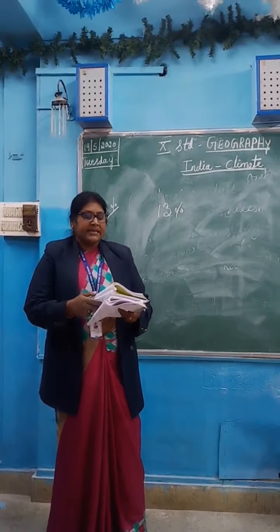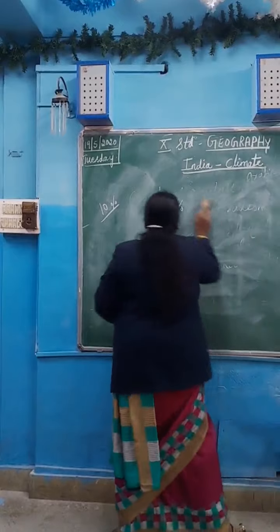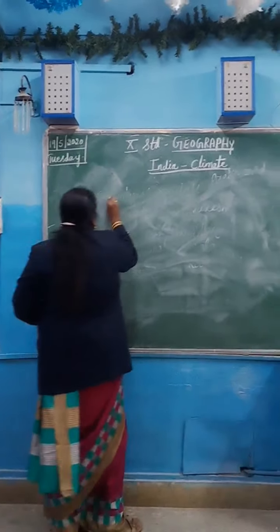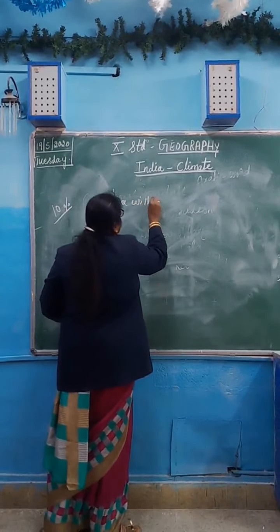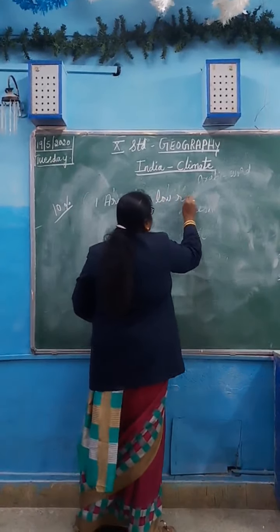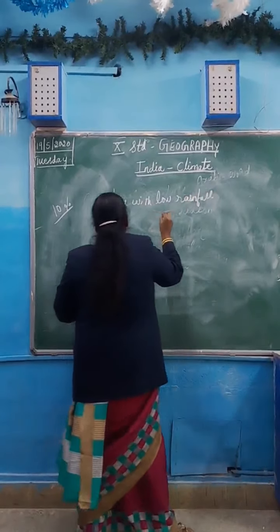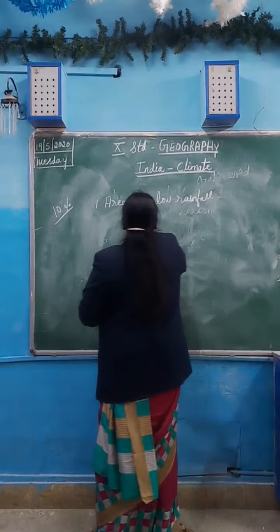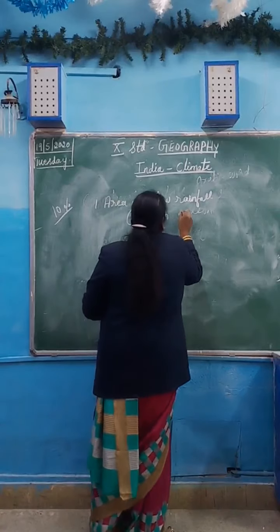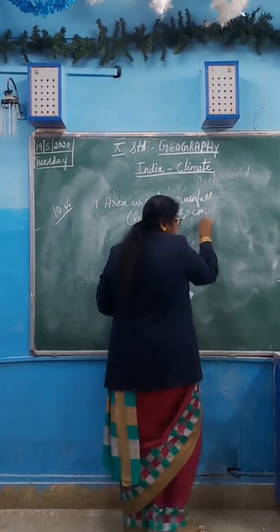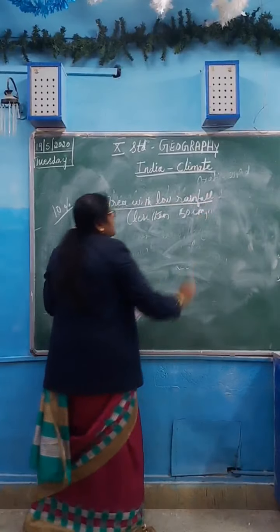Firstly, areas with low rainfall, where the rainfall is less than 50 centimeters.